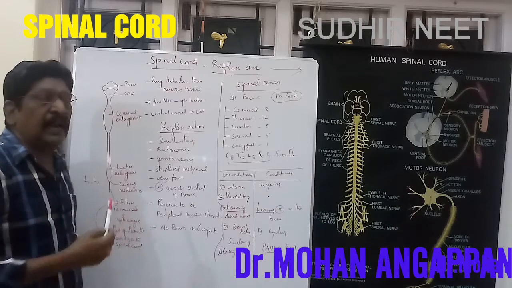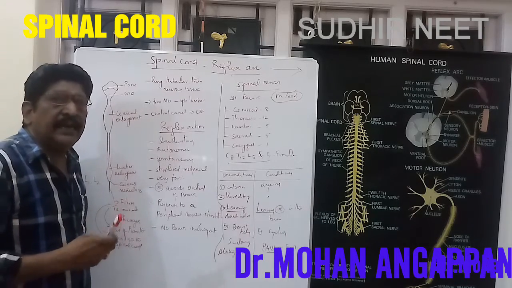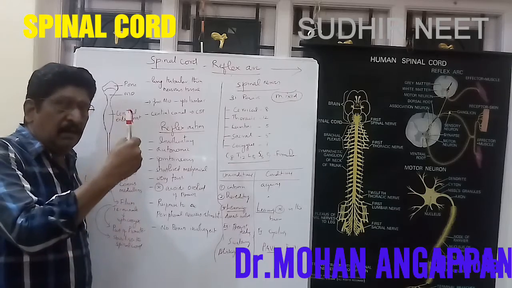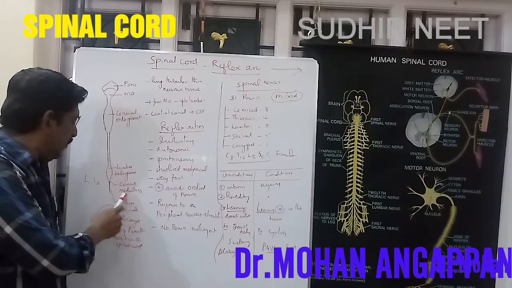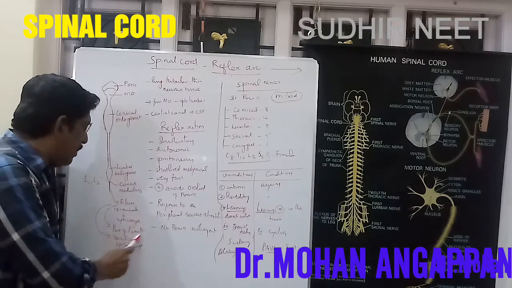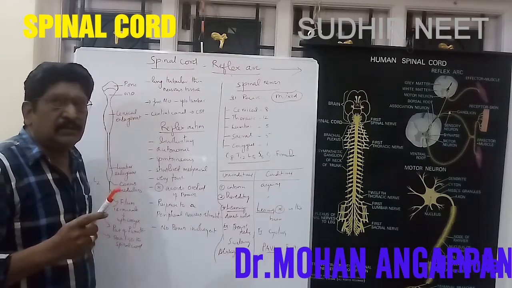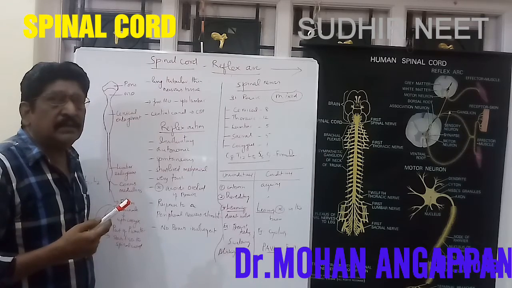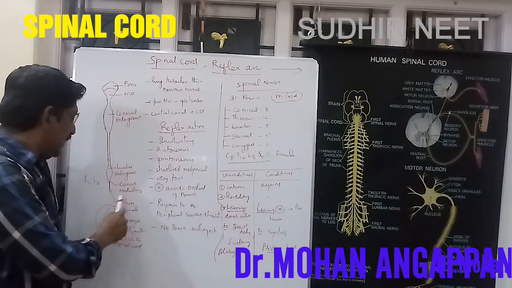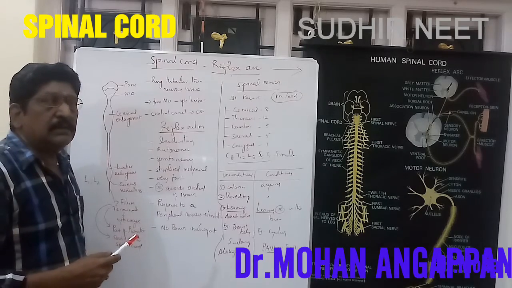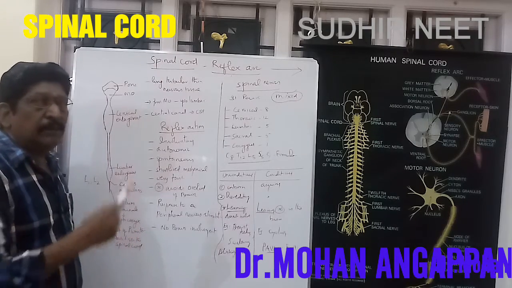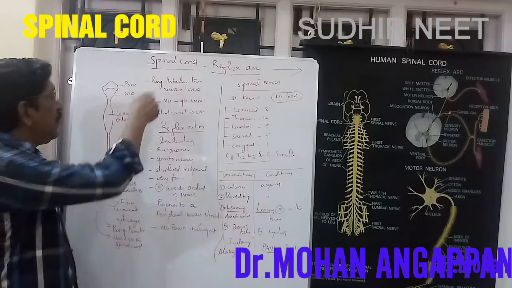What is the function of this filum terminale? It stabilizes the whole spinal cord in the body. Also, this filum terminale is a part of the pia mater. A question may be asked: which part is not involved in the spinal cord?